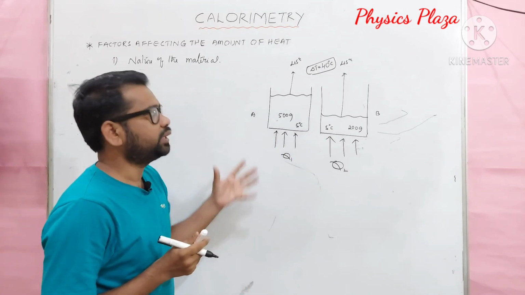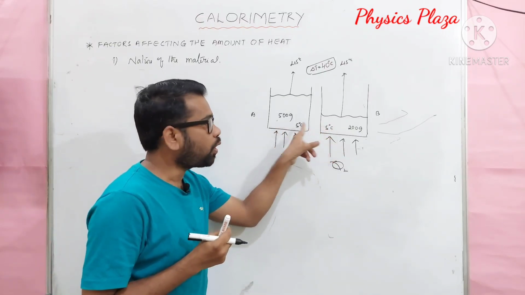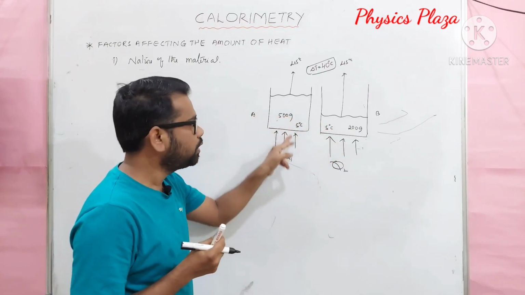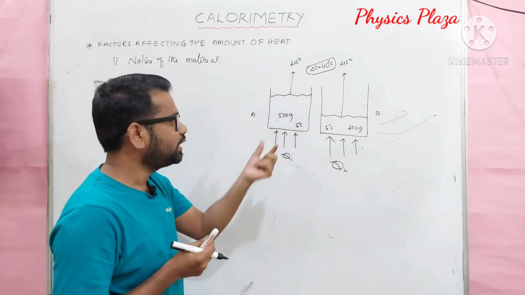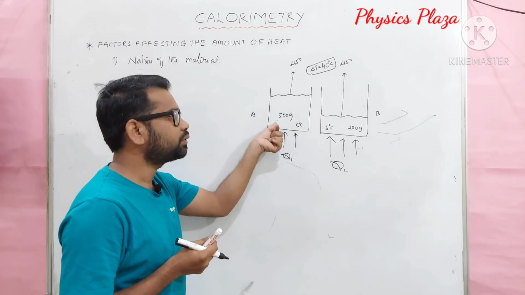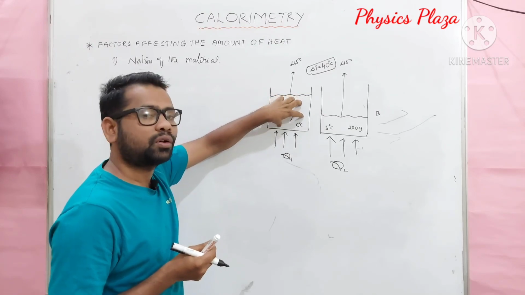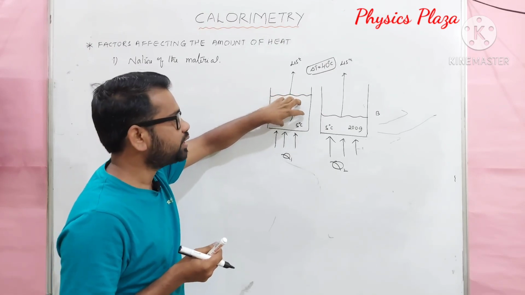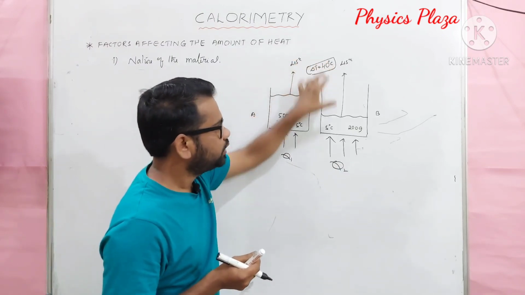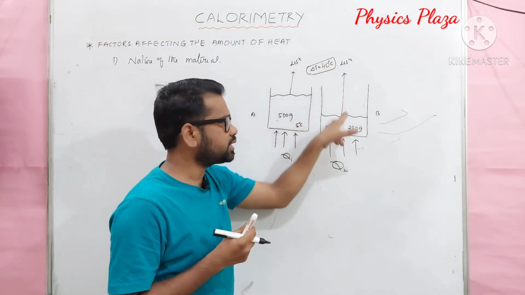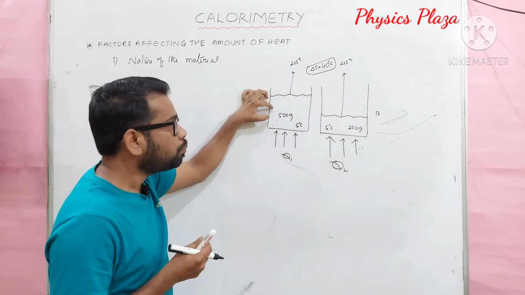But children, just think, it's minimum common sense. In which case will water take more time to reach from 5 degrees Celsius to 45 degrees? Come on, you tell. Of course, it is the water taken in beaker A only. Why? What is the reason? Because here we have taken more amount of water. As we have taken more water, it will take more time. In fact, here 45 degrees Celsius is reached very easily, whereas in beaker A's case, it will take more time.